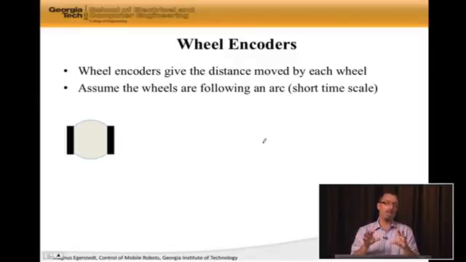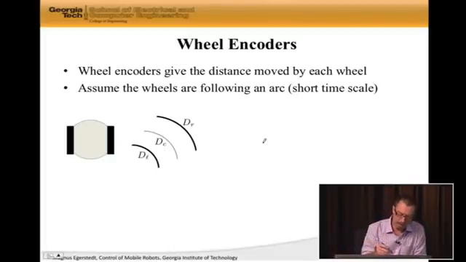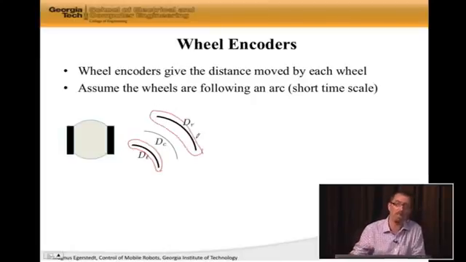What this means is on short time scales, that's correct. And if we do that, well, let's say that d sub l is the distance the left wheel has turned, and d sub r is the distance the right wheel has turned. So in this case, the right wheel is turning quicker than the left wheel because it's turned more.